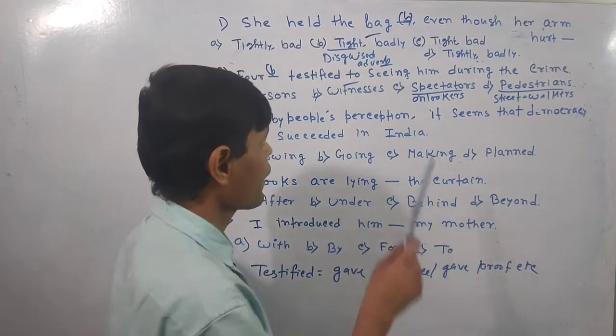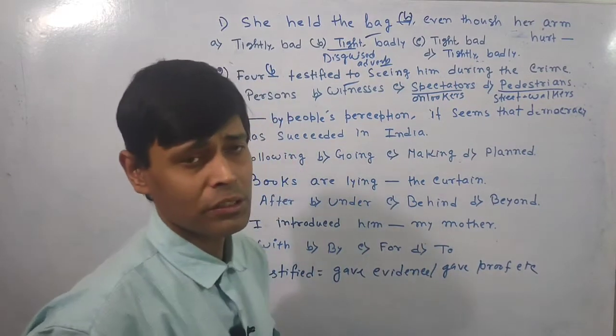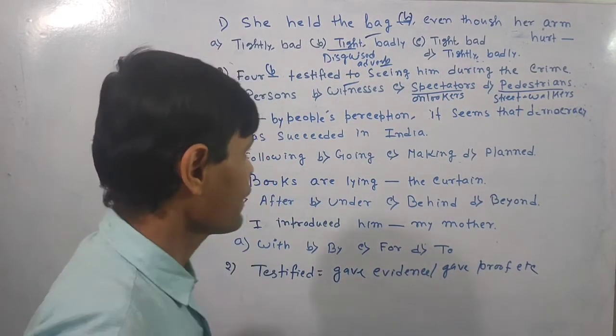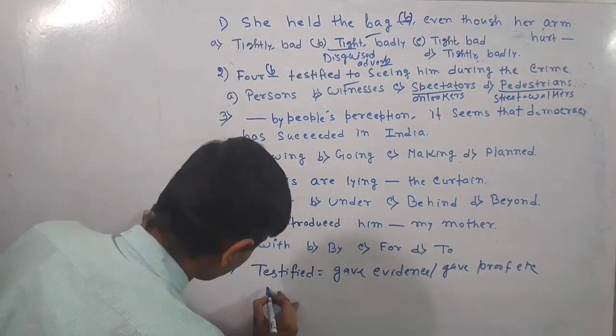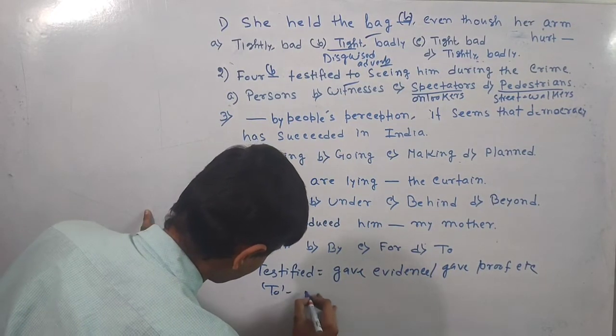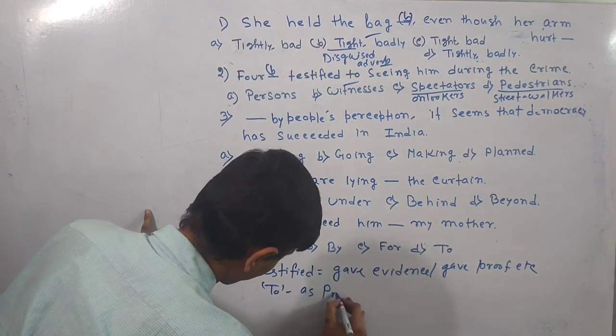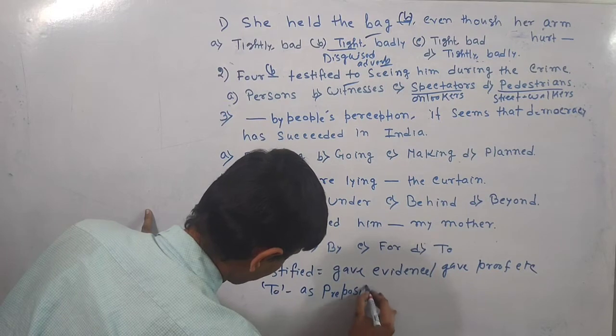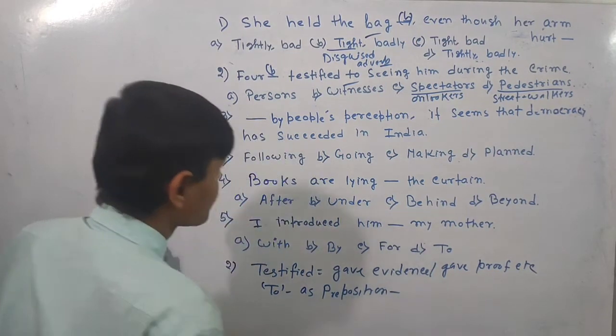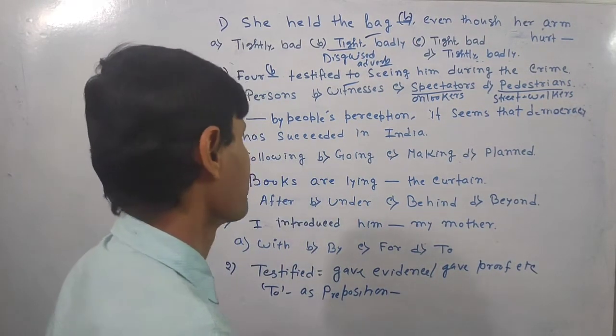That's why the ing form is written. It is called the gerundial form. So here to is functioning as a preposition. That's why we have written seeing him.